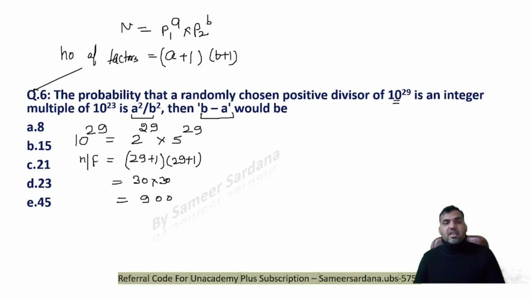Total number of factors. What I want is the factor to be a multiple of 10 power 23. So this is my total number of outcomes, right? I'm choosing any one of these 900 numbers. So this is my total outcome.